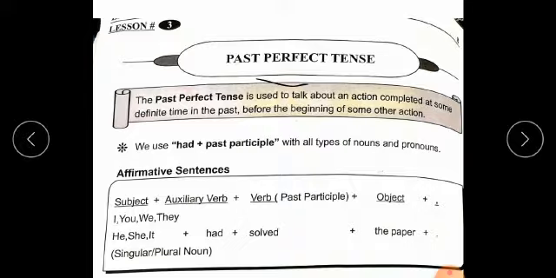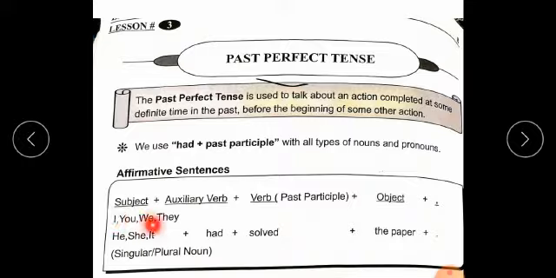And what is the structure? The structure of an affirmative or simple sentence is subject plus auxiliary verb, which is had, plus past participle plus object. Subject plus had plus past participle plus object plus full stop. Students, past participle means third form of verb, while had is used with all types of nouns and pronouns.